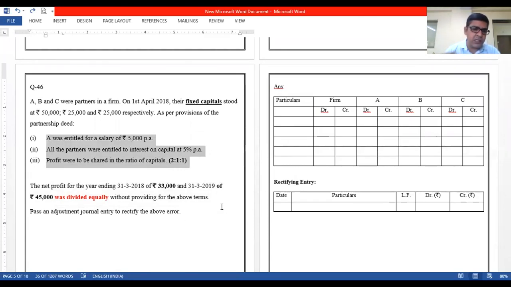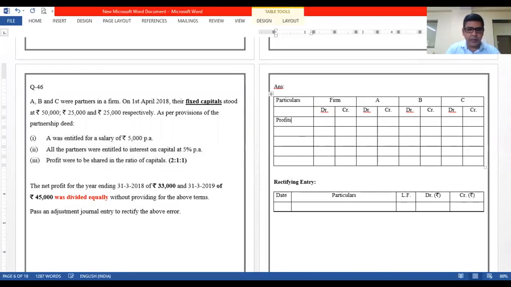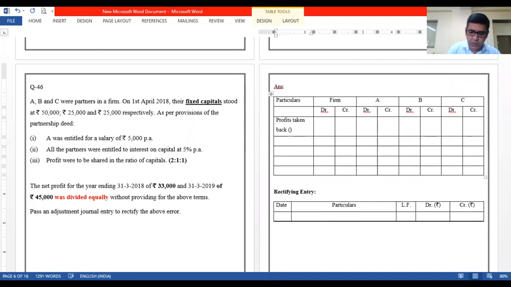Okay. So let us start with the first step I would like you to do, which is profits taken back, because profits were distributed equally in the wrong ratio, right? That's an error. The profits taken back, and let me write the ratio over there. It is 1:1:1. Okay, when we take back the profits, we all know that the firm will get the credit. Let us get the total of 33,000 and 45,000. Total is 78,000. Yes? 78,000. This has been shared equally. So 26,000 each. Okay.